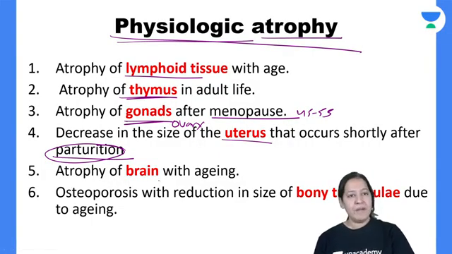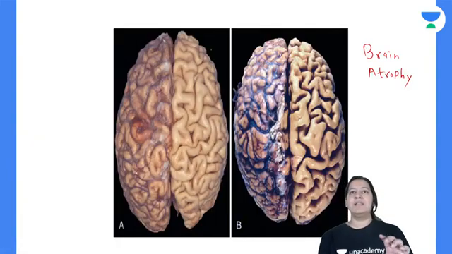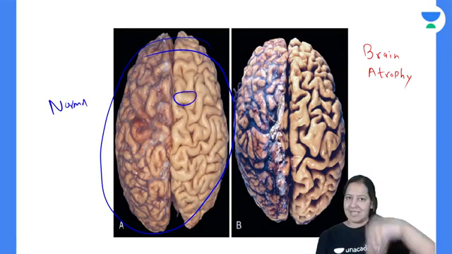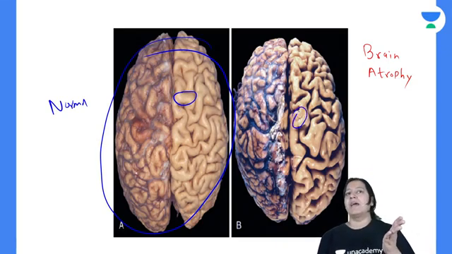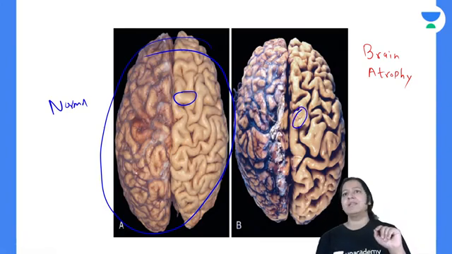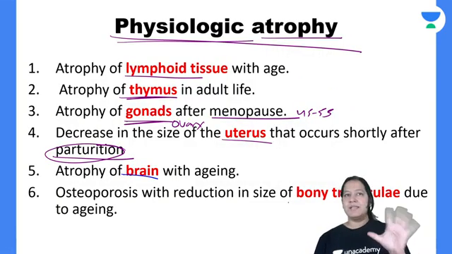You know, brain size. The size of the brain decreases with age. You can see this is a normal brain. It is a diagram from Robbins, that's why I'm showing you. See the gyri and sulci. Gyri is the elevation, sulci is the depression. With age, gyri become more prominent and sulci become deeper because most of the substance is disappearing. That is known as brain atrophy. So that is physiological.